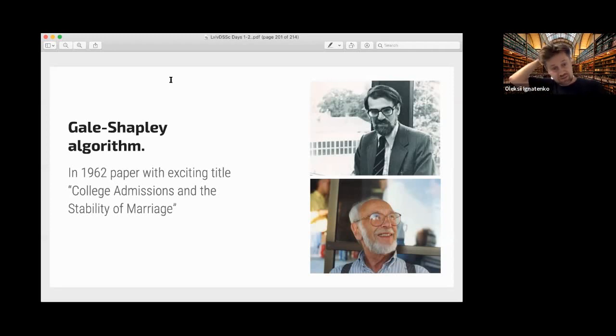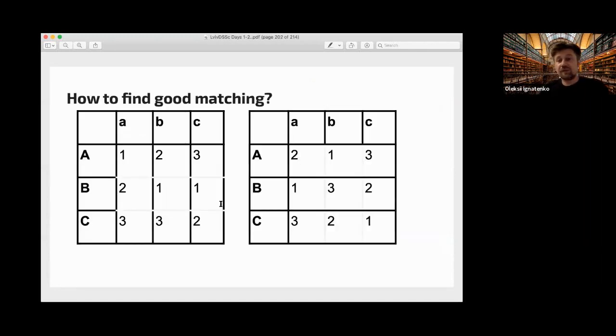In 1962, David Gale and Lloyd Shapley published a paper with the exciting title College Admission and the Stability of Marriage. Okay, and what was this about? What's the matching, the bipartite matching here?